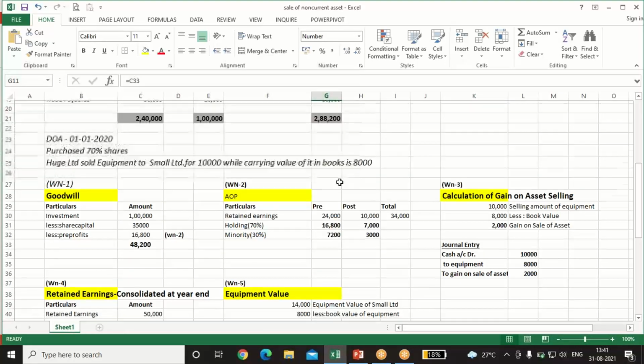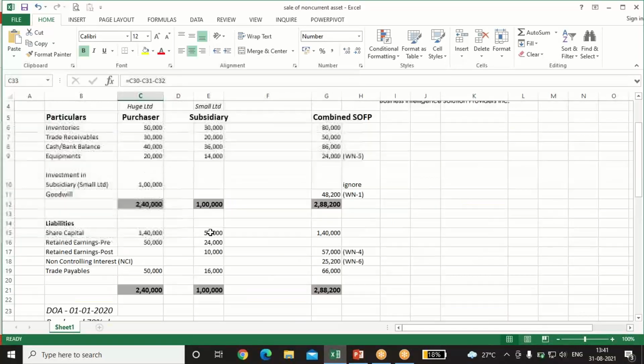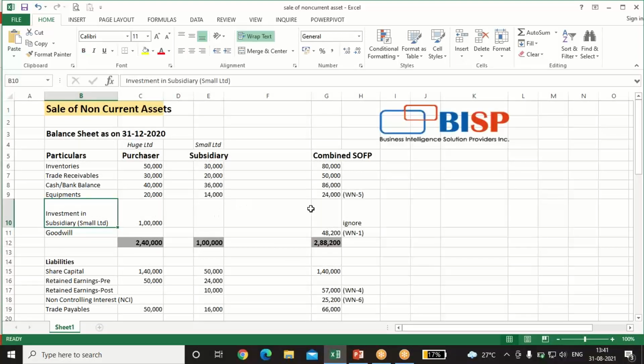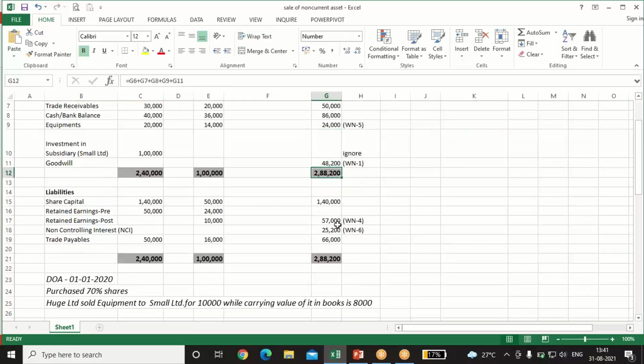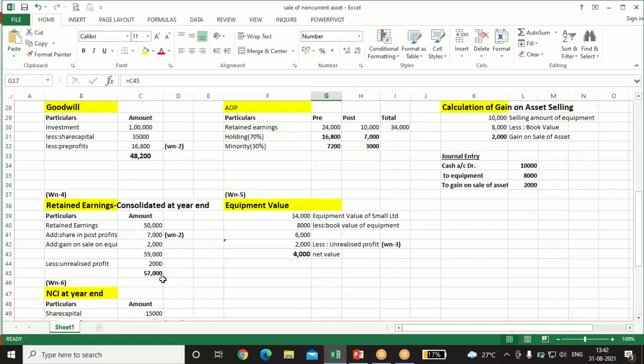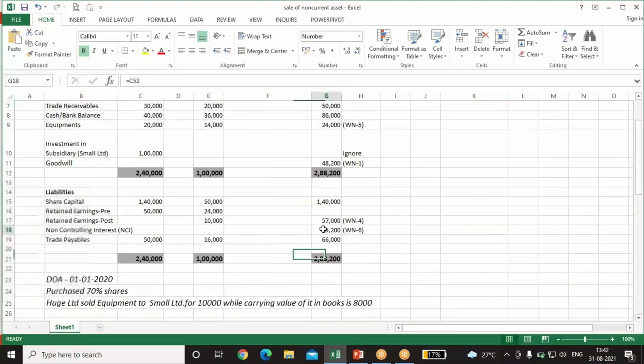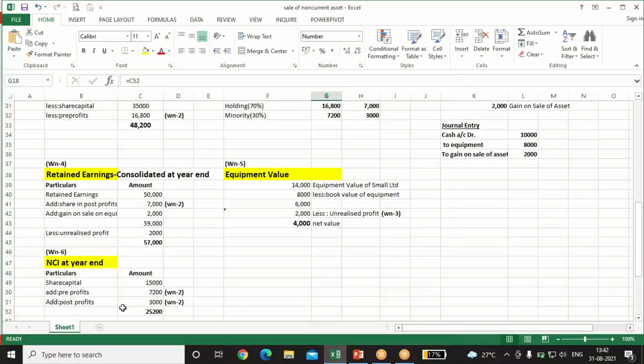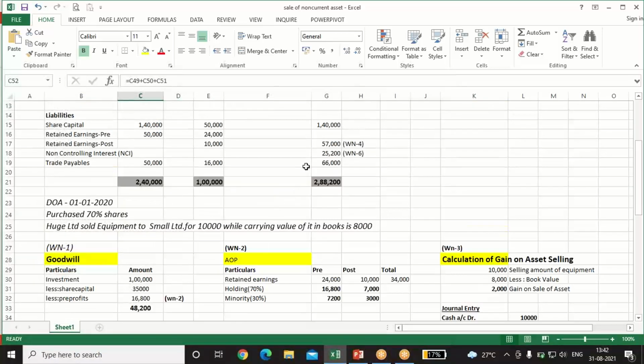Goodwill we have already seen, 48,200. The investment amount we do not take in the consolidated balance sheet, so the total of the asset side is 2,88,200. Share capital of the holding company comes directly. Retained earnings 57,000, we have already done the calculation. Non-controlling interest, we have already seen, 25,200. And the other liability is trade payables, 50,000 plus 16,000.